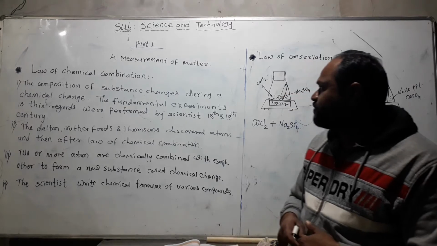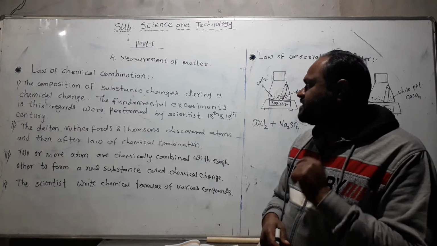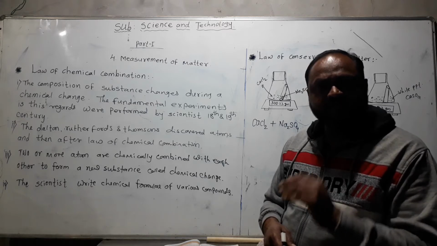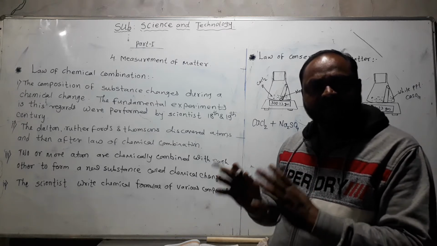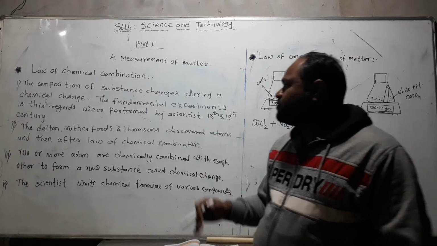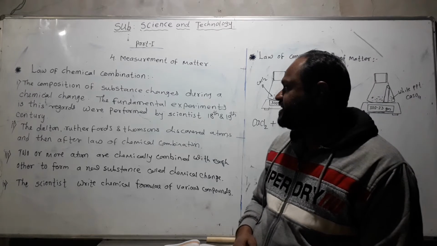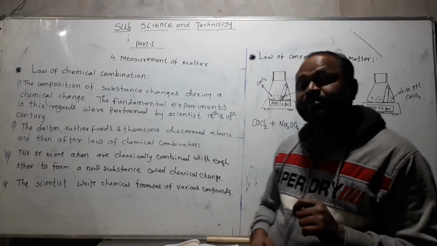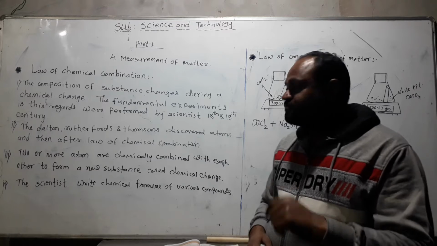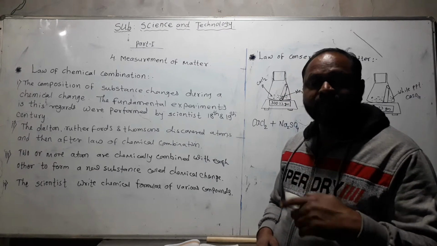The composition of a substance changes during a chemical change, and the fundamental experiments in this regard were performed by scientists in the 18th and 19th centuries. They performed experiments in the laboratory and studied chemical reactions. Dalton, Rutherford and Thomson discovered atoms, and then the law of chemical combination was formed.